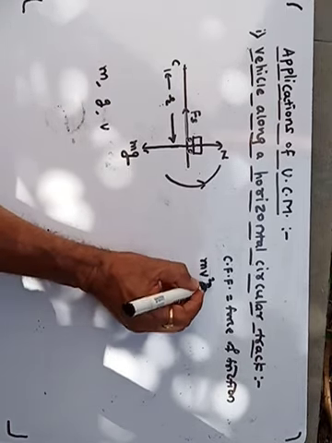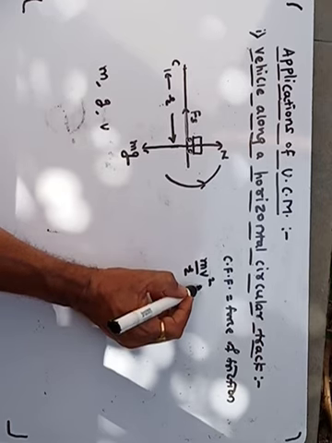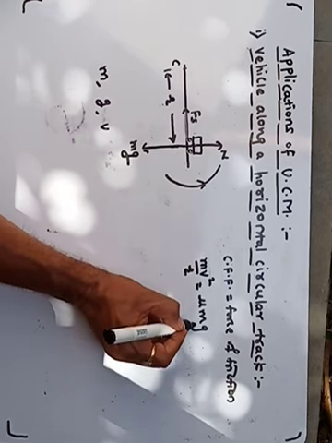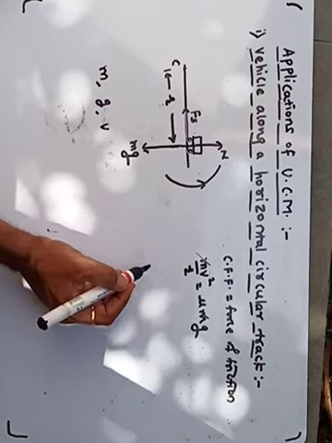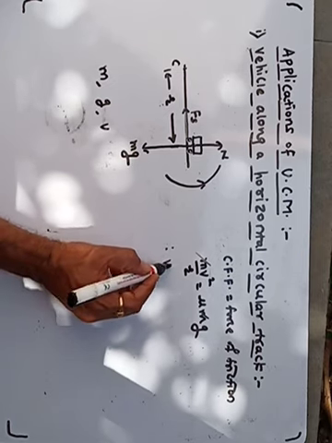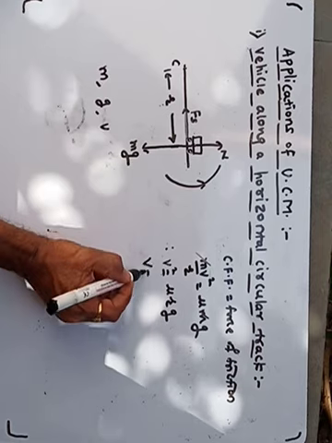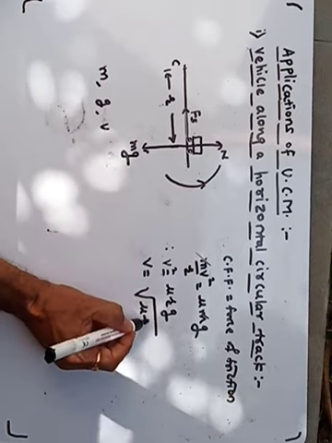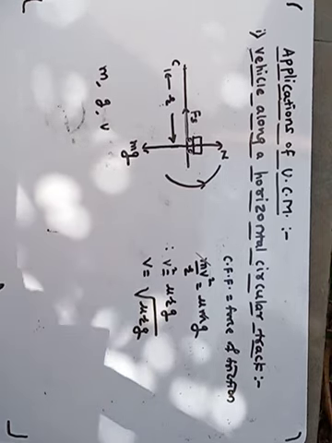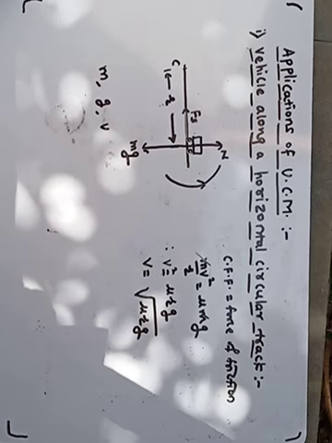We write mv square upon r is equal to mu mg. Then this m gets cancelled, and therefore v square equal to mu r g, or v is equal to root of mu r g, and this is the maximum safe speed for the vehicle. That means below this speed the vehicle is safe.